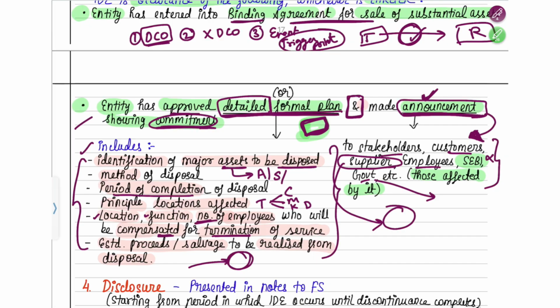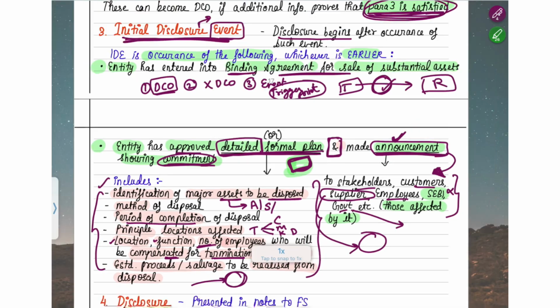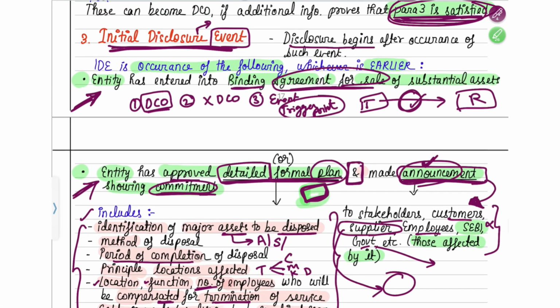So either if the second condition is getting fulfilled, or if the first condition is getting fulfilled, whichever is earlier. Sometimes you can make an agreement for sale but not announce it in the public, or sometimes you might just make a plan that you're going to do this and this, and sell it, but until now you have not made an agreement with anyone. You have just made a plan and made an announcement that we are going to do this. Either of the two can happen earlier. So whatever happens earlier, you have to take it as your trigger point or your initial disclosure.